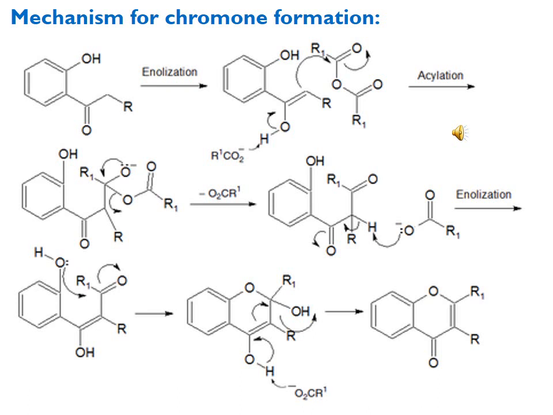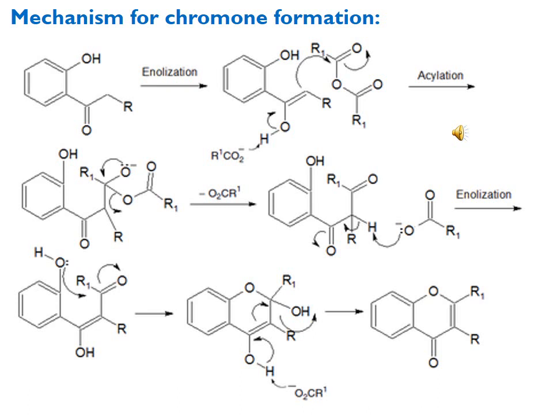And so the resultant is the formation of the chromone, which is now substituted at the second and third positions. The second position is substituted with the R1 group. This R1 group has come from the acid anhydride functionality, and the number 3 position has been substituted with the R group, and this R group has come from the ketone, or you can say it was previously attached to the ketonic carbonyl functionality.